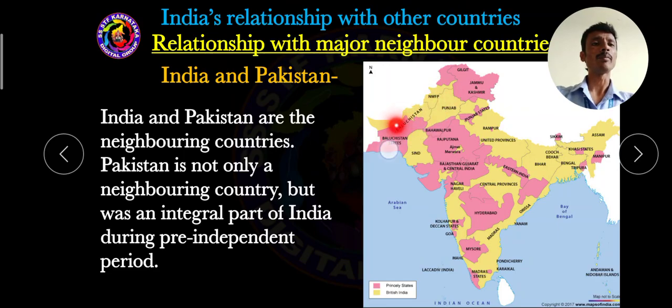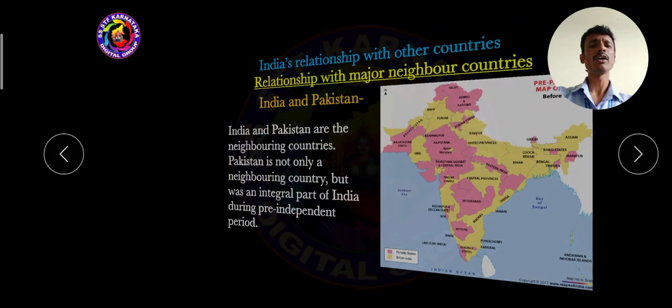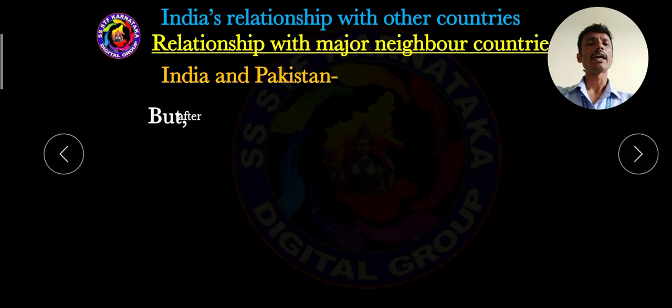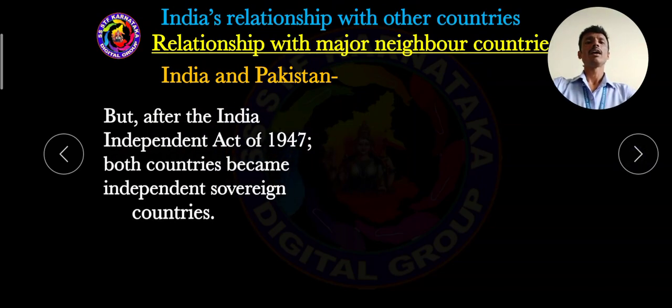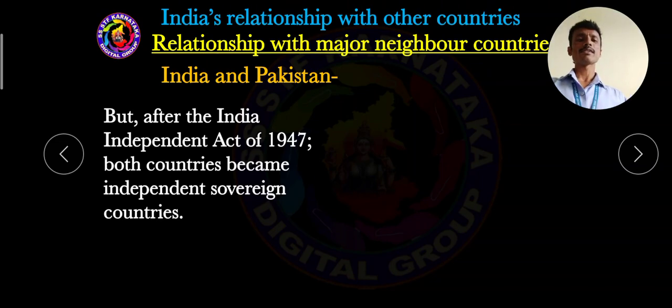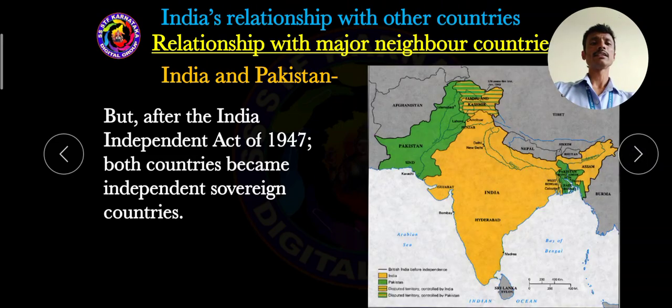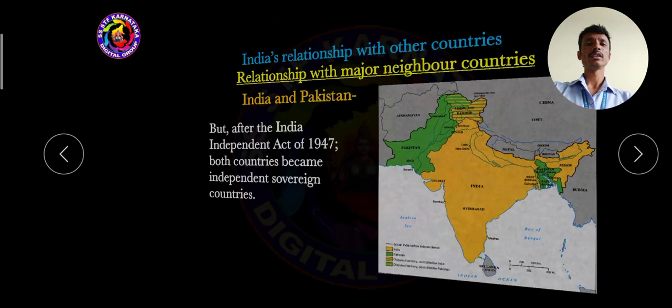This is Pakistan, an integral part of India. But after the Independence Act of 1947, both countries became independent, sovereign republican countries. This is West Pakistan, this is East Pakistan. These two also became independent countries, and India also became an independent country in 1947.